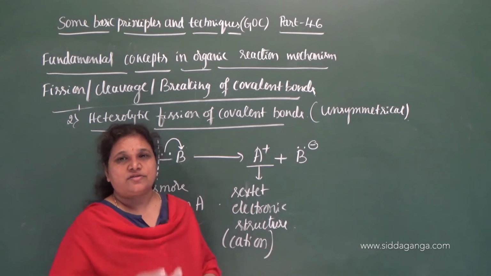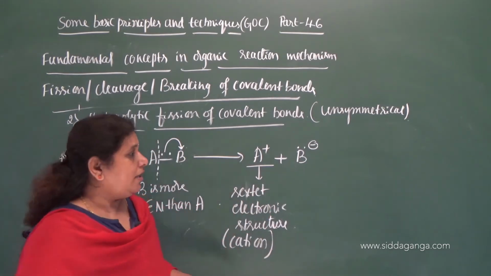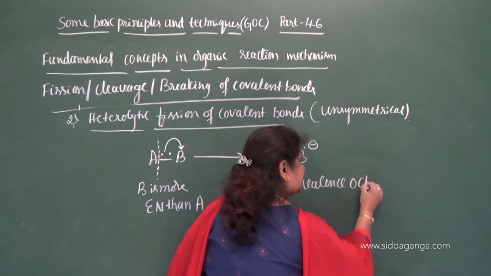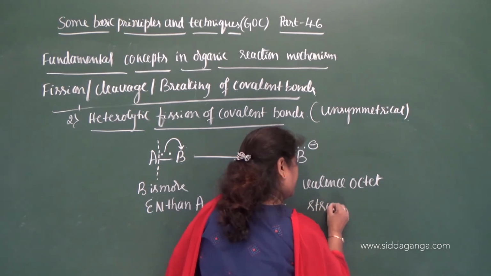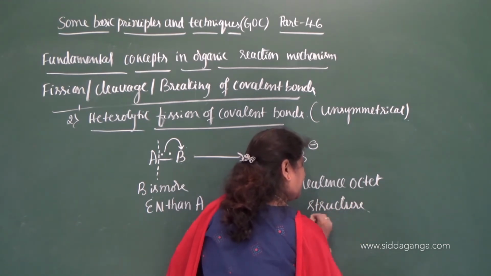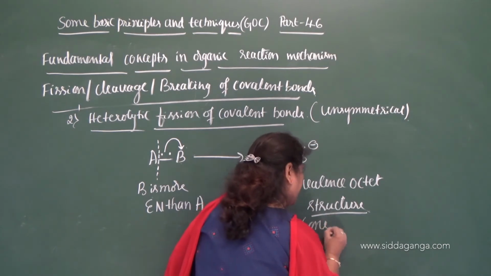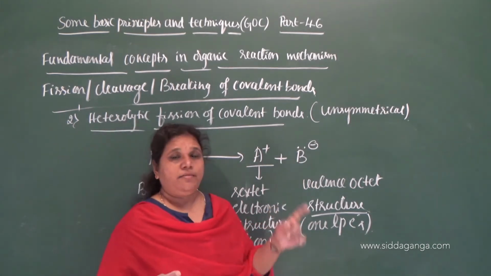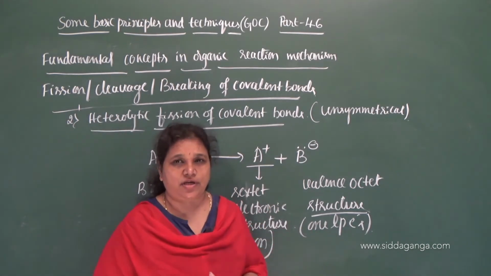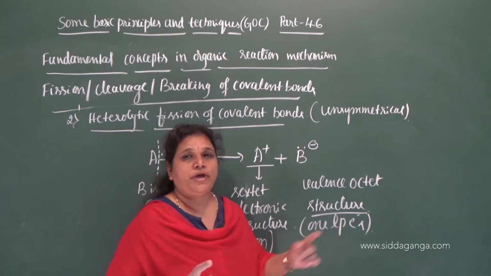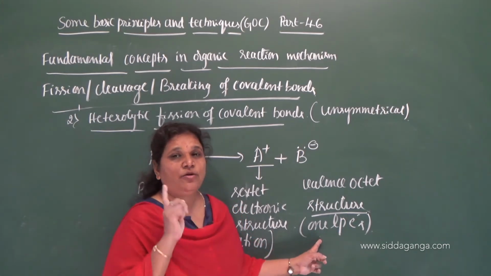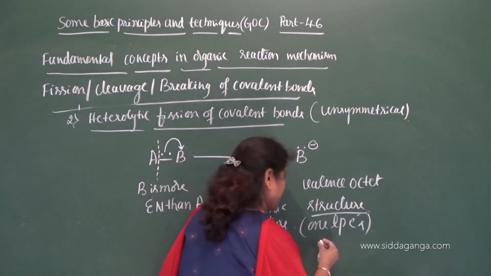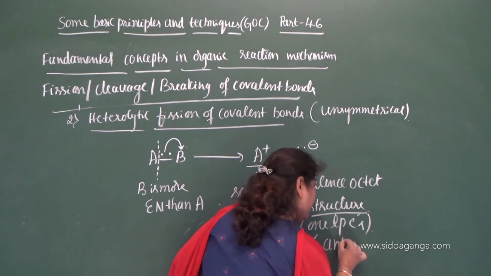Another bonded atom which takes both the electrons gets a valence octet structure, containing one lone pair of electrons. So this atom gets 8 electrons in the valence shell, in which one must be a lone pair of electrons. This is the lone pair of electrons, with a negative charge, hence it is called an anion.